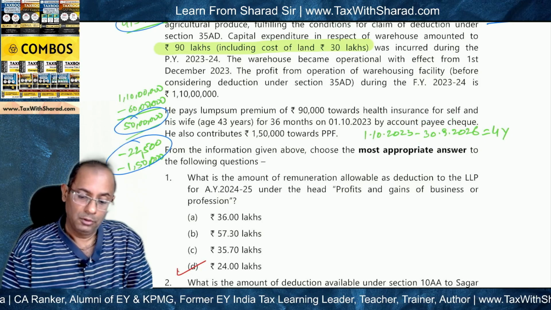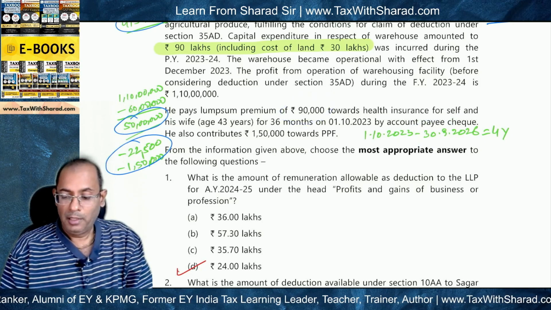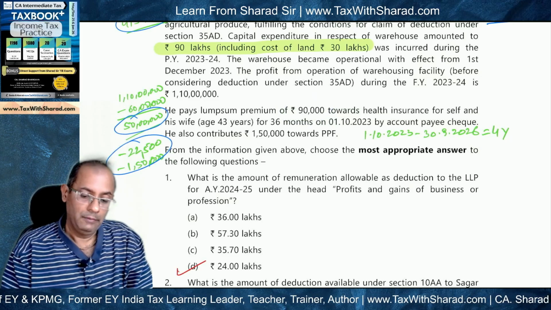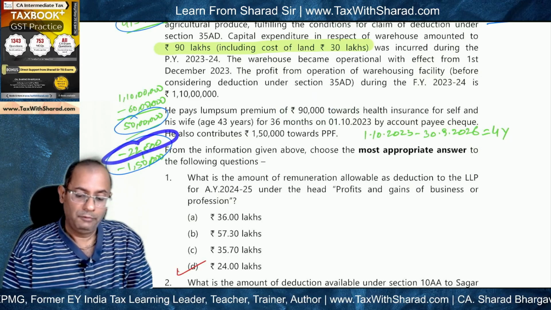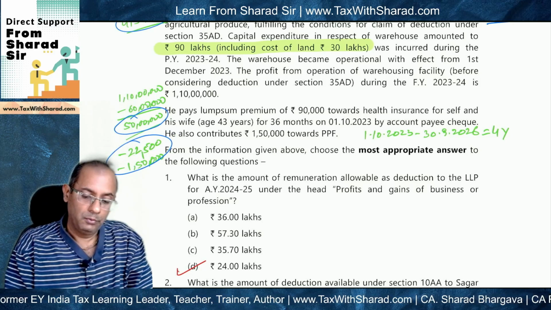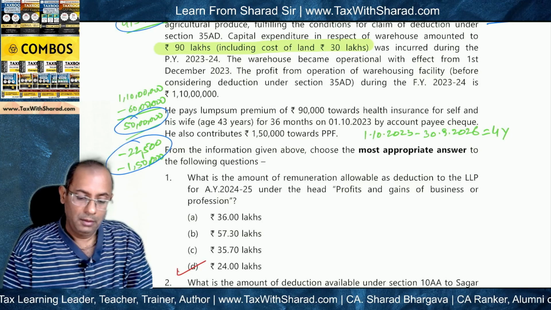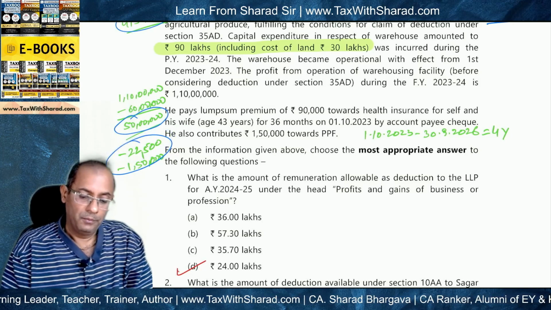So 4 previous years. So this 90,000 will be spread across 4 previous years. So for this previous year, it will be 90,000 divided by 4, 22,500. And since this is within the limit of 80D deduction of 25,000, this whole amount will be allowed.